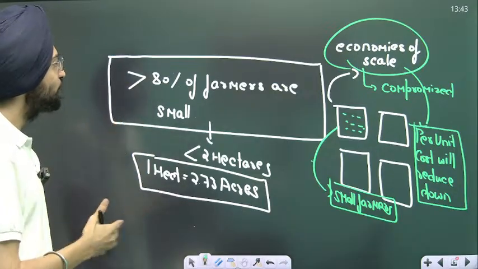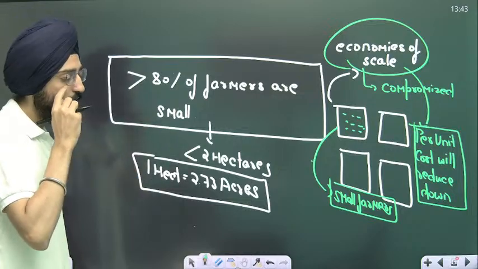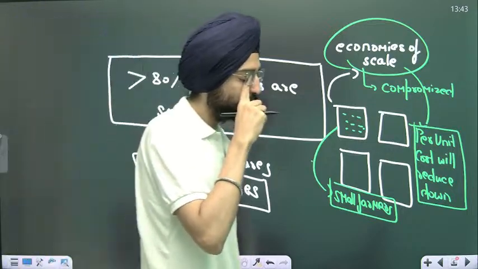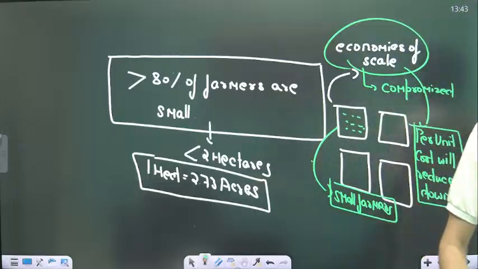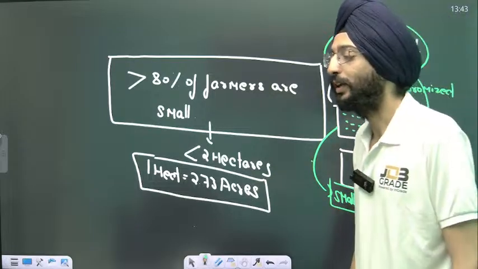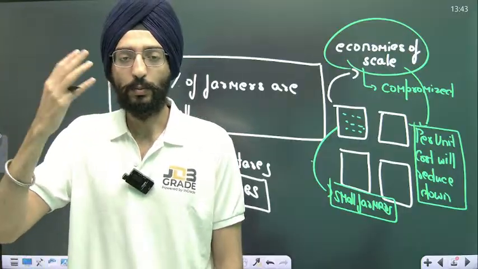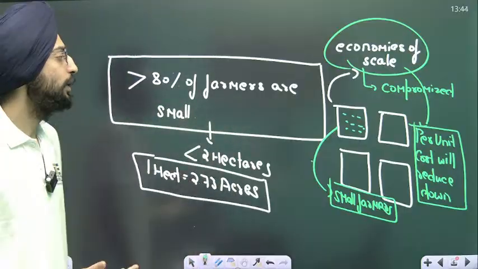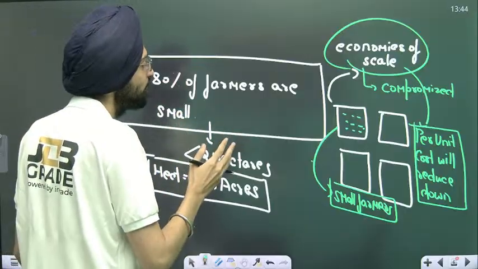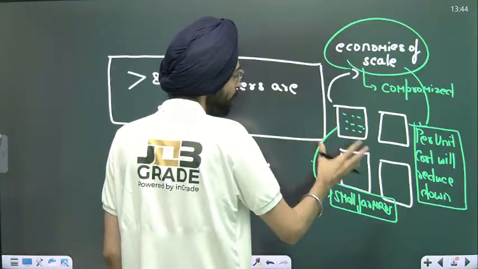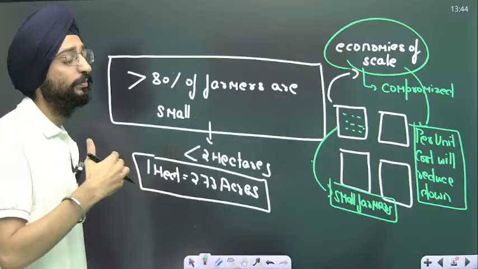And why do we have so many small farmers, sir? Of course, it comes down to the succession policy. With the father, there have been several sons. The land got distributed again among the sons, and then their sons. The property got distributed again. As a result, it comes down to very small land that we are dealing with.